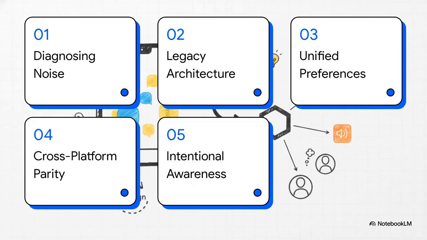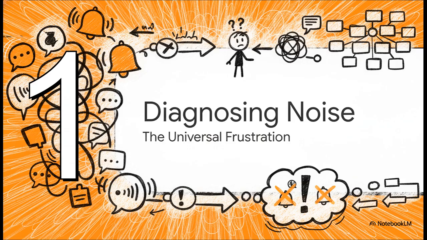Okay, so here's our roadmap for today. We're going to start by diagnosing the notification noise, then unravel the legacy architecture. After that, we'll look at the unified preference model, tackle those tricky cross-platform parity challenges, and wrap up with how they achieved intentional awareness. Let's jump right into part 1, diagnosing the noise, and really look at this universal frustration.